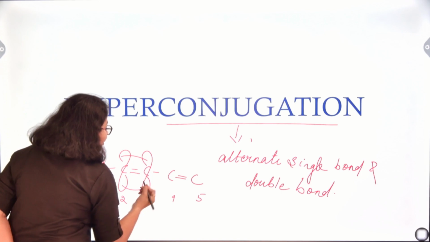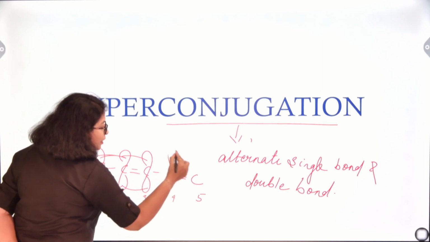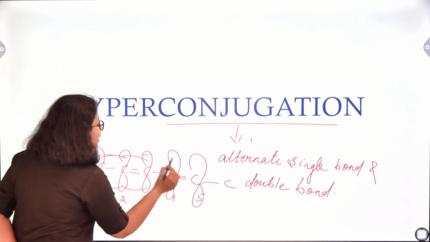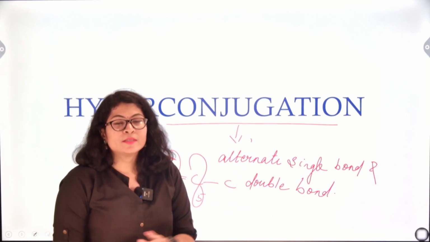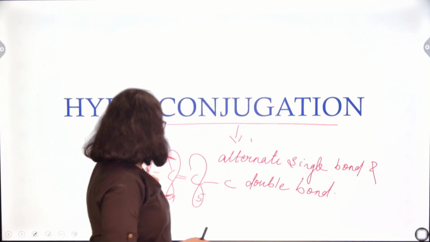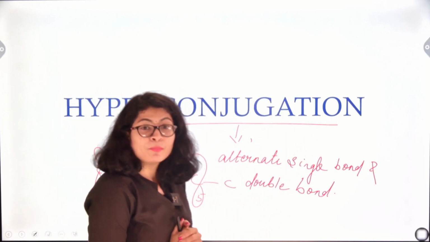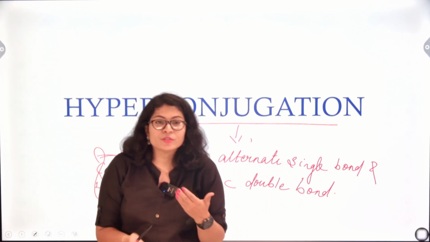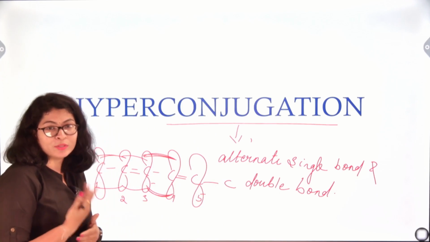These two pi bonds have a tendency to influence this vacant p orbital, and similarly the two carbon atoms bonded in a pi bond fashion have the tendency to influence the other non-bonded p orbitals. As a result, the pi bond no longer remains localized between these two carbon atoms; rather, it is spread out in the entire chain. Now, this was the case with pi bonds, but can only a pi bond show this conjugation, or can it be extended to a sigma bond also? This can be clarified if you go deeper into this lecture.